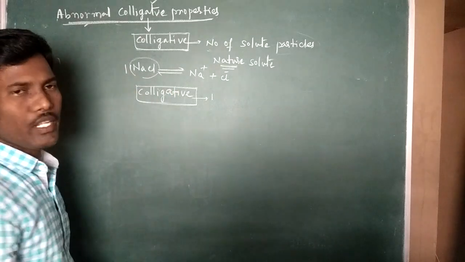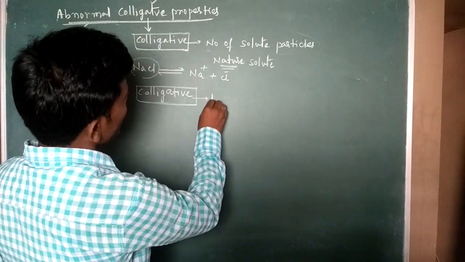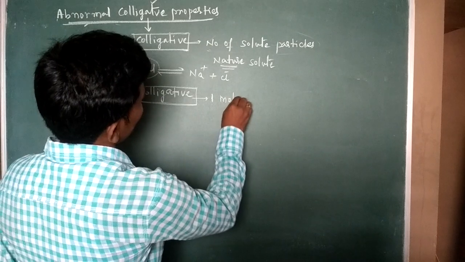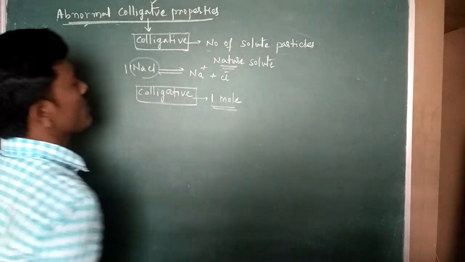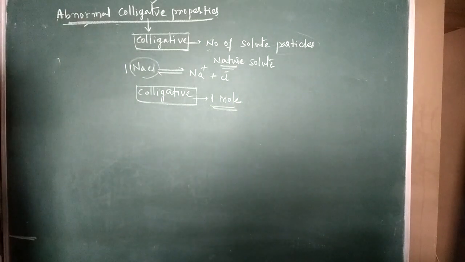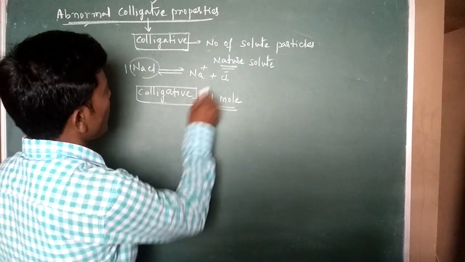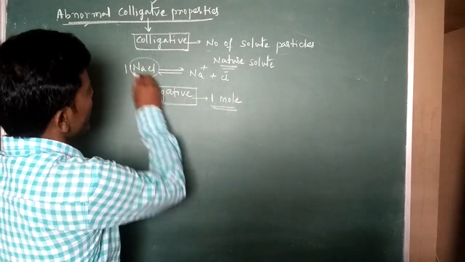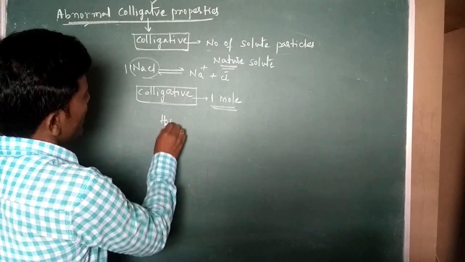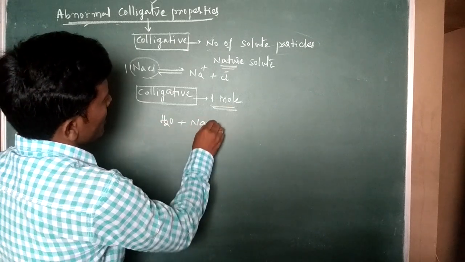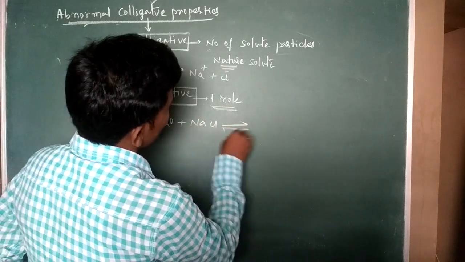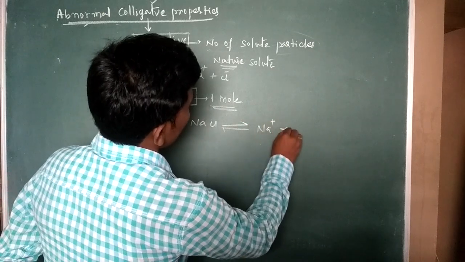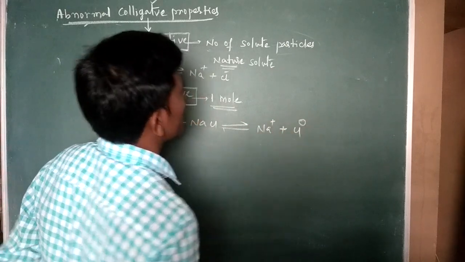So the colligative properties only depend on 1 mole of sodium chloride solute in water.